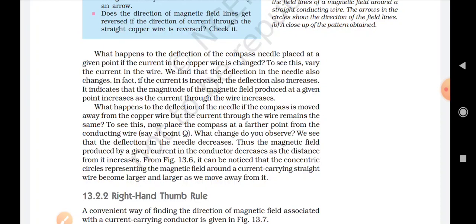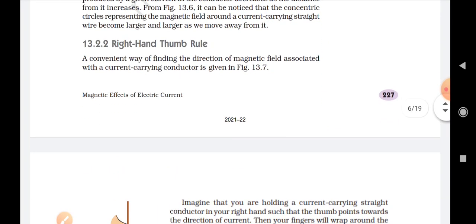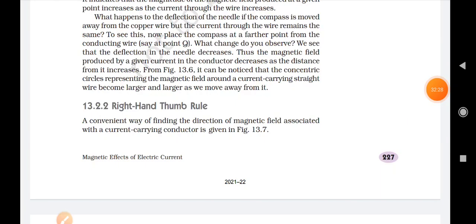And how will we come to know whether it is away or close, students? With the help of the concentric circle. The concentric circle is the circle which is formed around the current carrying conductor. If the concentric circle is large, we will say that the current carrying conductor is producing a lesser amount of magnetic field around it.